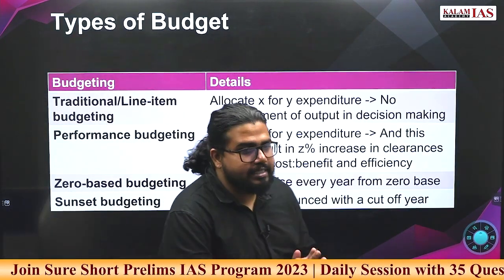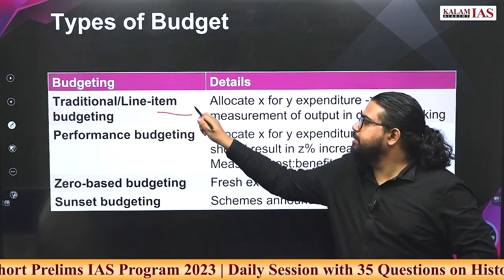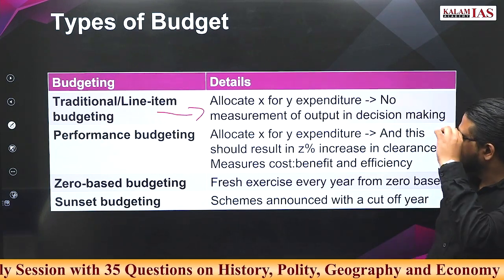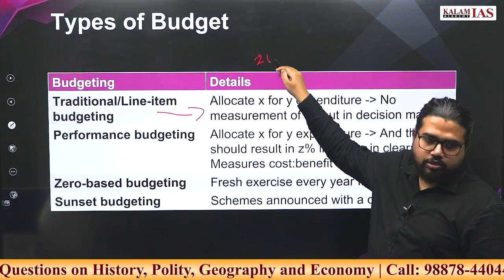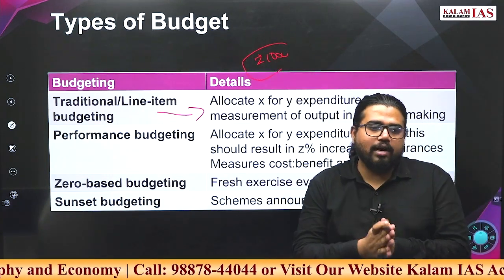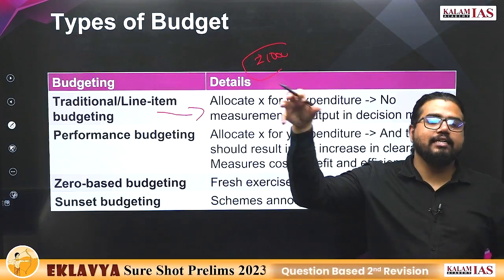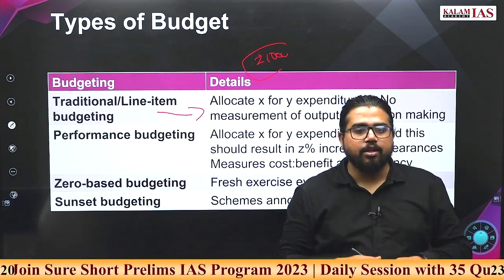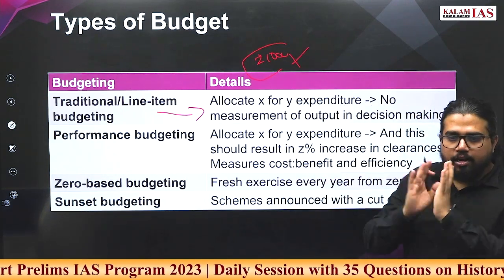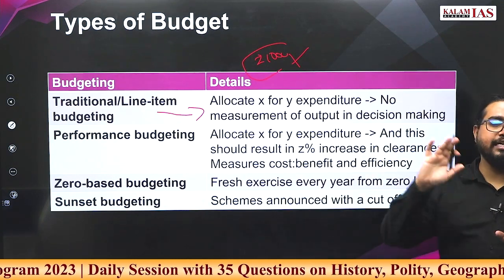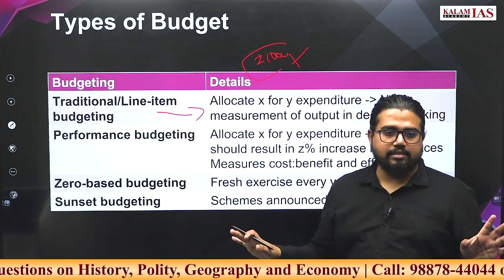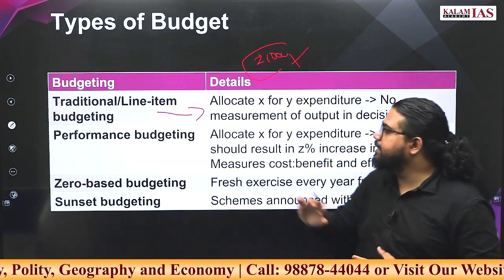What are the different types of budgeting? Traditional line budgeting means what? I will allocate for a scheme, say 1000 crore, then I completely close it. I will not track what happened to this 1000 crore, whether it created any improvement in the system or whether it created any result. That is not part of my bothering. I will only allot the money to a scheme depending on demand of different ministries or depending on other factors. That is traditional line item budgeting.